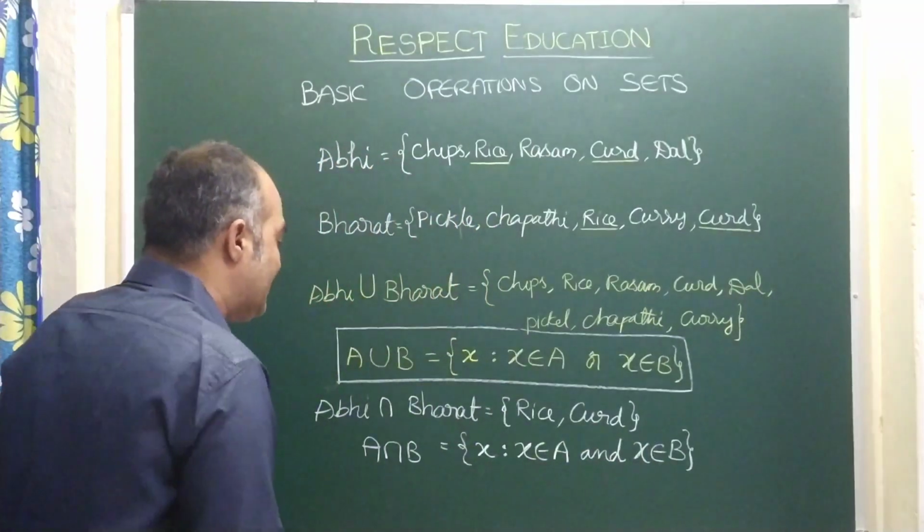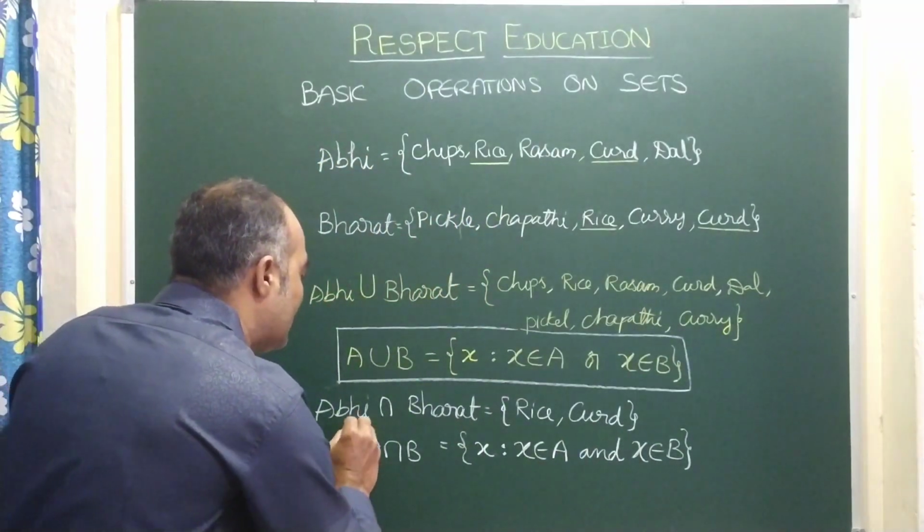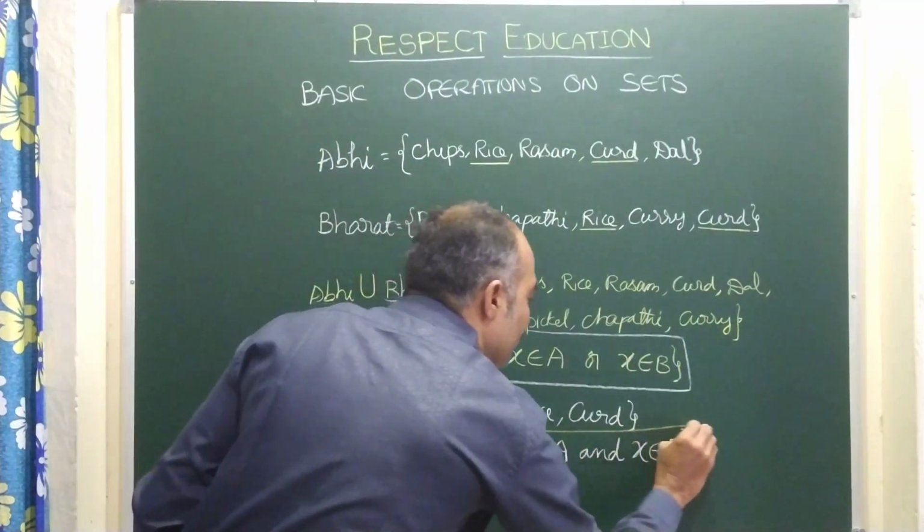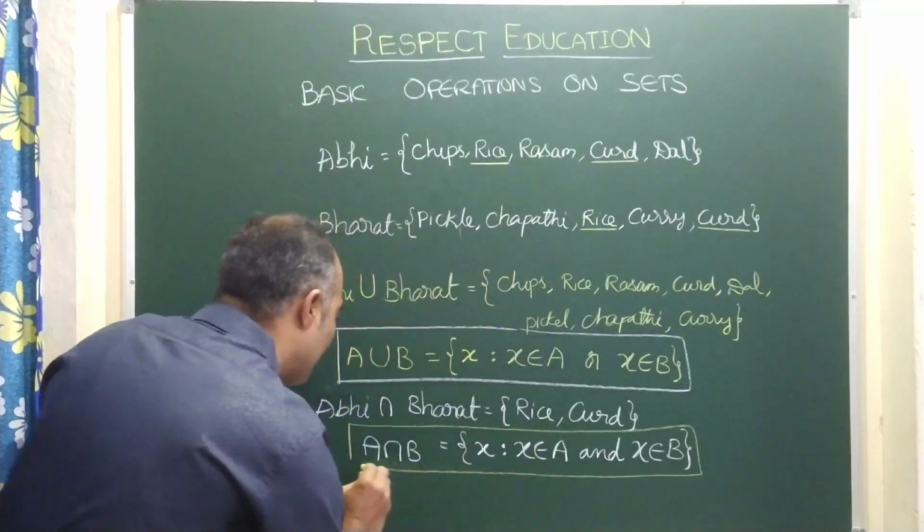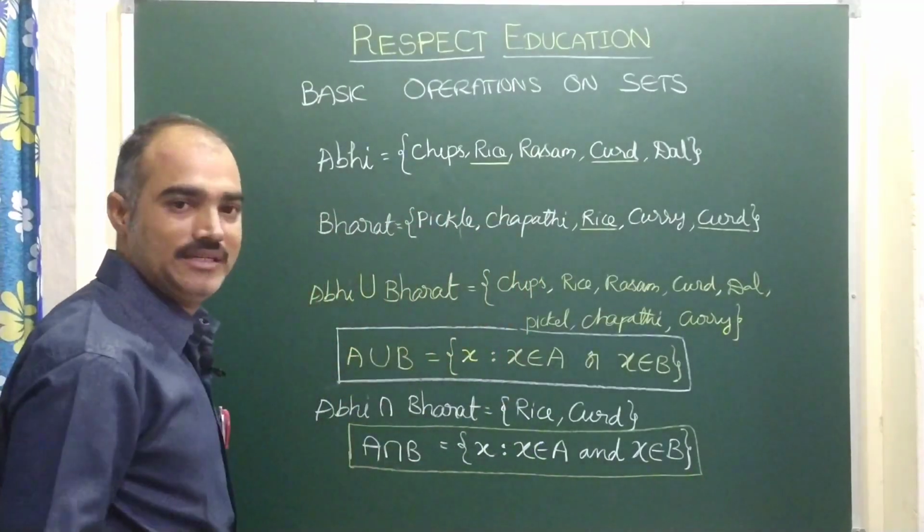This is the second basic operation on sets.